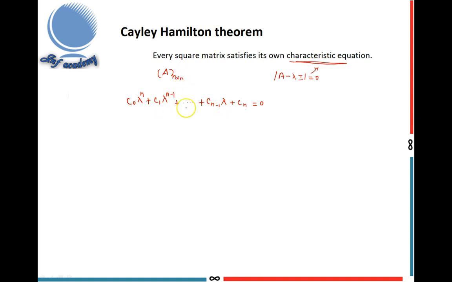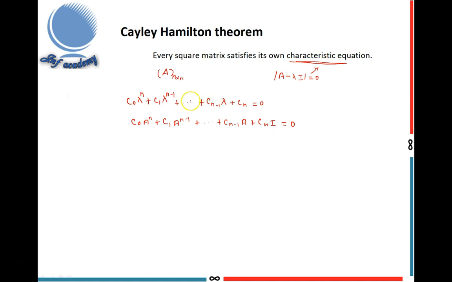Suppose this is the characteristic equation of a square matrix of order n, then C naught A power n plus C1 A power n minus 1 plus etc., Cn minus 1 A plus Cn I, because these are all matrices, so here I multiply I. This is equal to 0. Here lambda is replaced by A in the characteristic equation. The constant term Cn should be replaced by Cn I. Then you get the Cayley-Hamilton theorem.